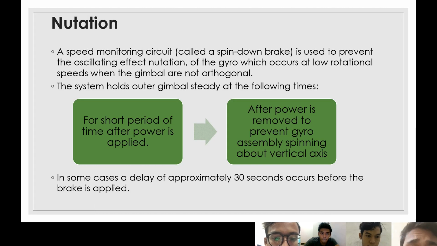And for notation, a speed monitoring circuit called a spin down brake is used to prevent the oscillating effect of the gyro, which occurs at low rotational speed when the gimbals are not orthogonal. So the system holds the outer gimbal steady at the following times. The first is for a short period of time after power is applied, and then after power is removed, to prevent the gyro assembly spinning about the vertical axis. But in some cases, a delay of approximately 30 seconds occurs before the brake is applied.